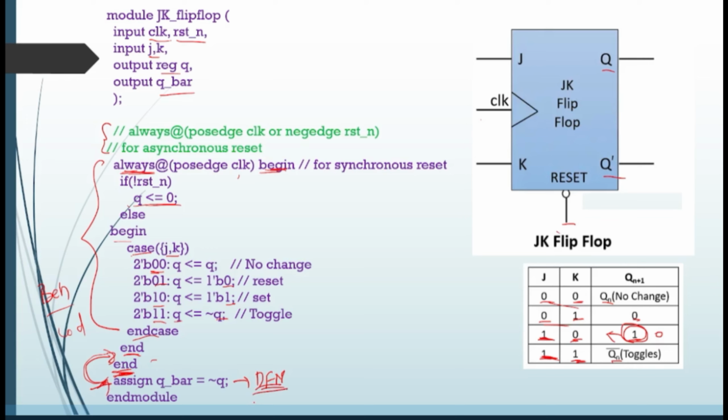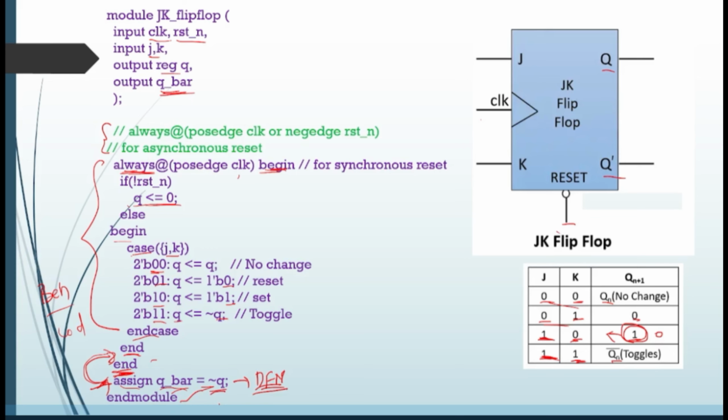In the same way, you can go for gate level modeling also. You can mix and match all the things in your module. But the only thing you need to remember is, first you should end one coding style in order to start another coding style. Okay, what is this? I have given q bar equal to negation of q. That means here in q bar I am just giving the value like negation of q, and endmodule. So this is how I'll be writing my code for my JK flip flop.